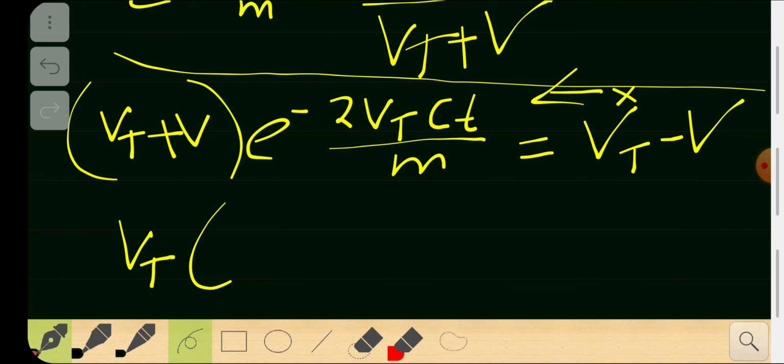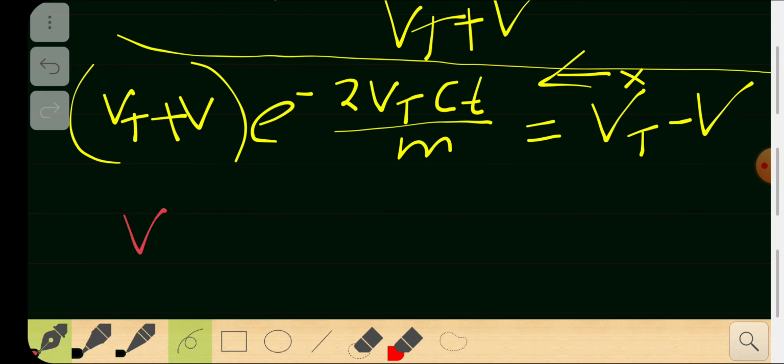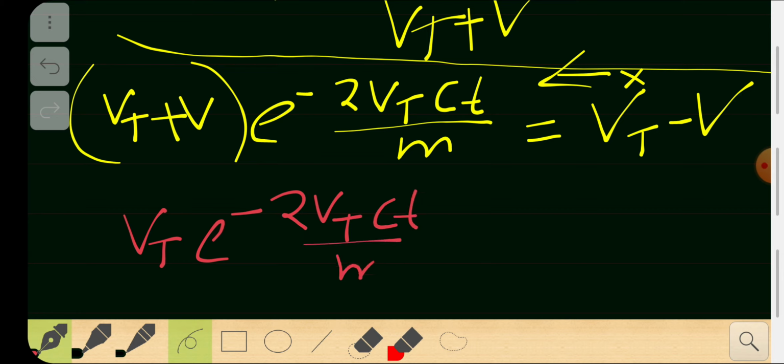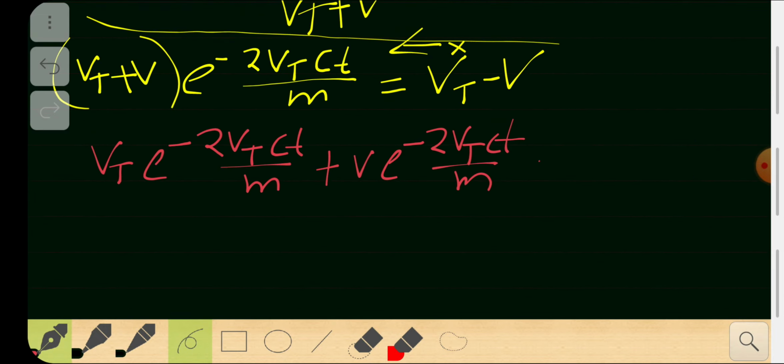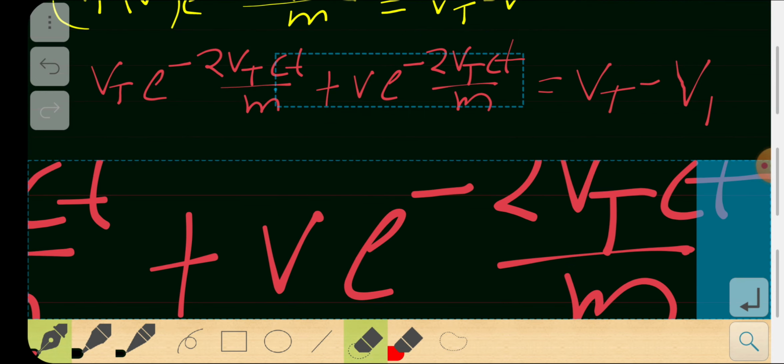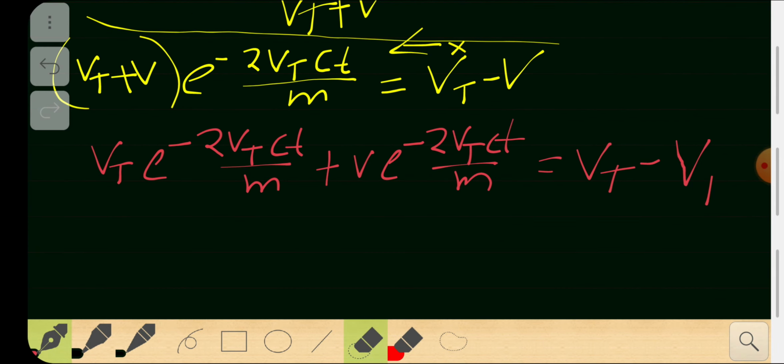Maybe I'll do that step as well, so it's much clearer for you guys. It's e raised to 2 vt ct by m plus v times e raised to minus 2 vt ct by m, and on the other side vt minus v. It's much easier than explaining all this.